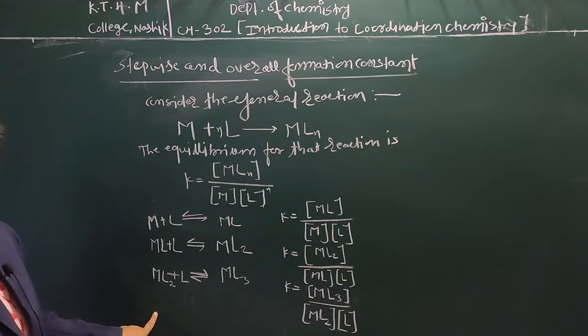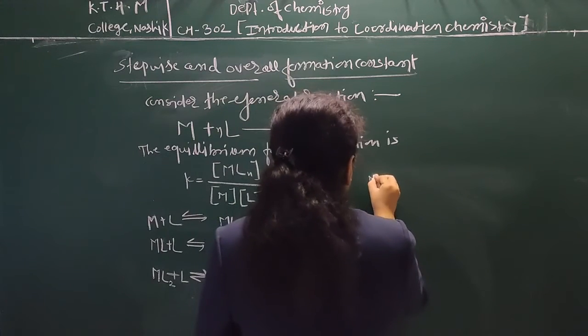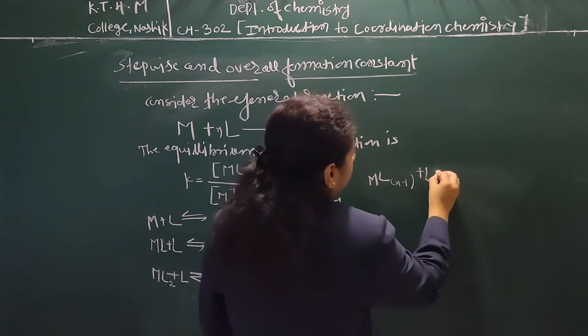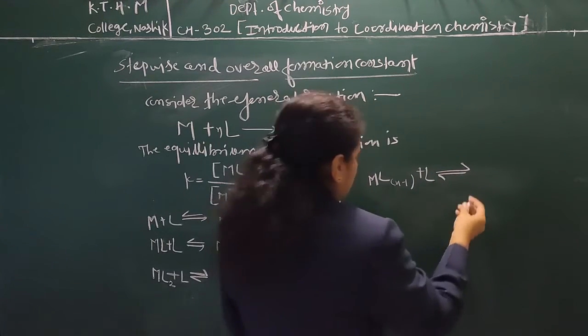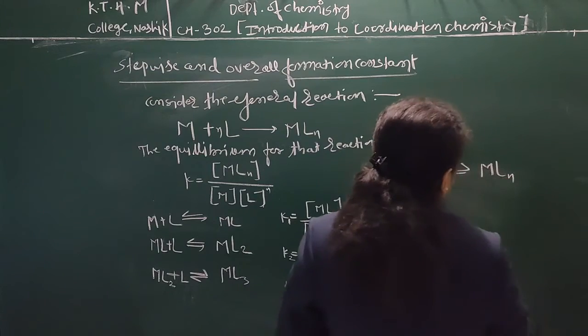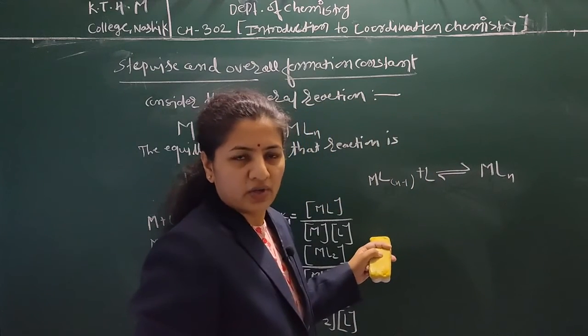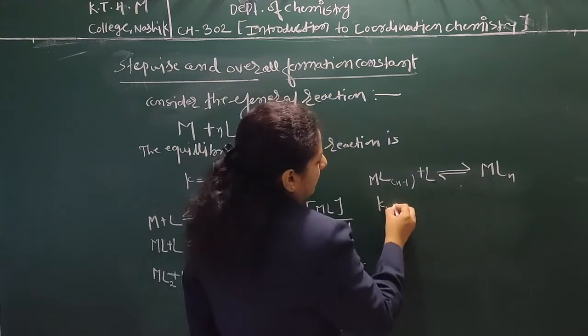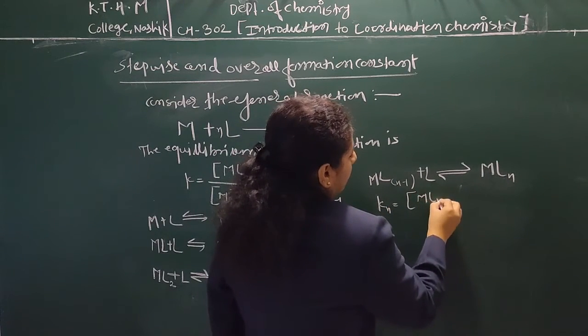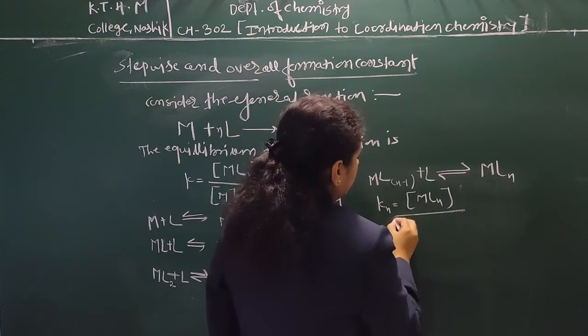Now the fourth step: MLn-1 plus L gives the product MLn, where n is the coordination number of the respective ligand, and K for that reaction is the concentration of product divided by the concentration of reactant.